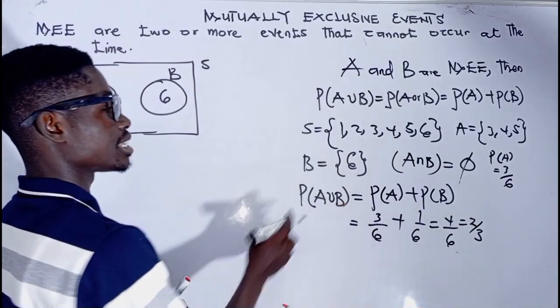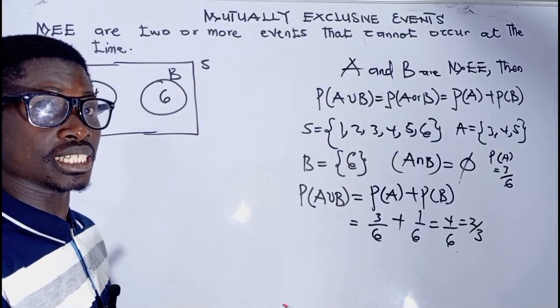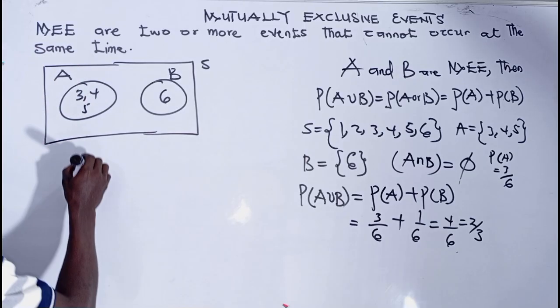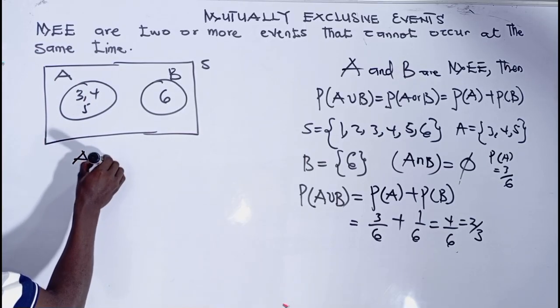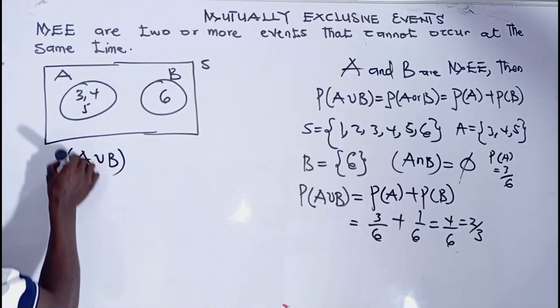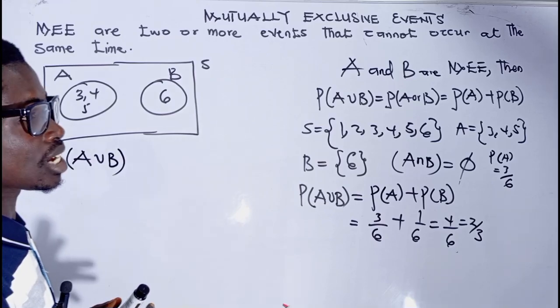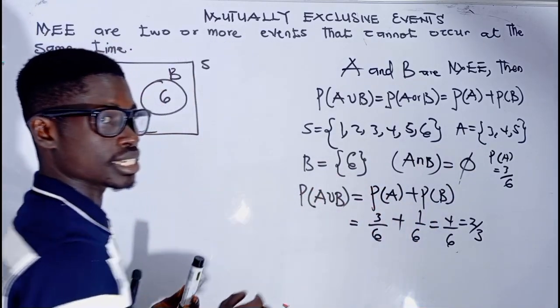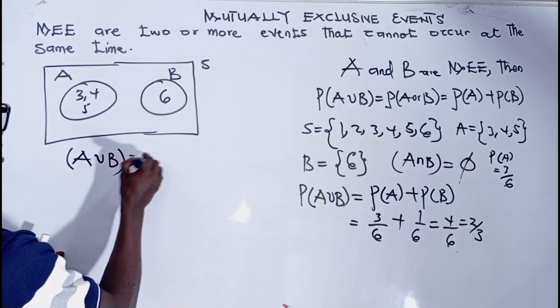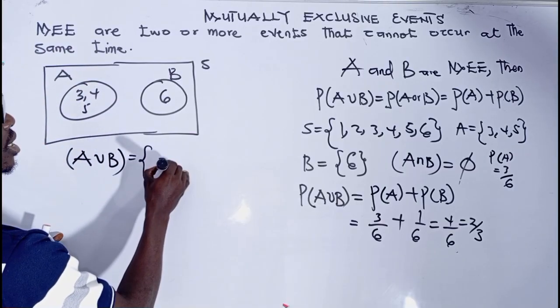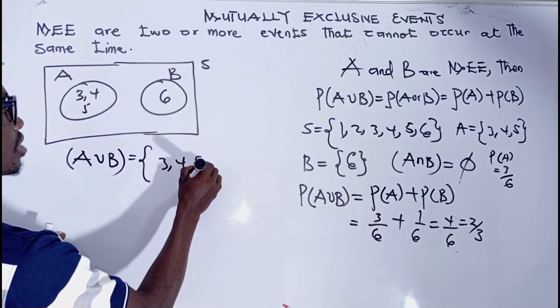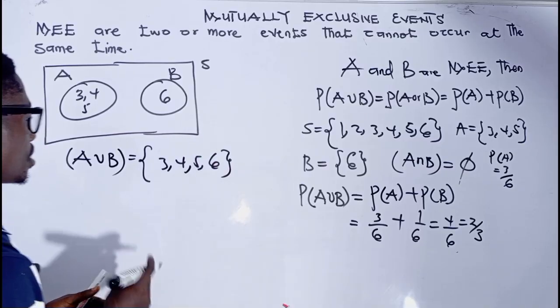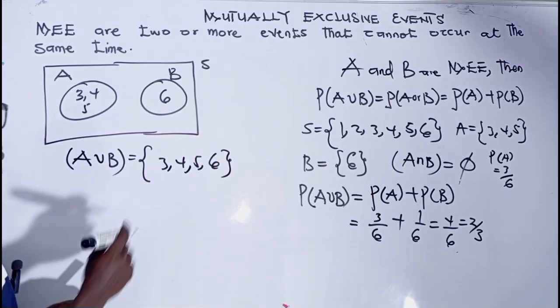So let's verify this rule using our knowledge in set. In set, when we are being asked to find A union B, what does it mean? It means that we are to put set A and then set B together. So this is what we are going to have: 3, 4, 5, and then 6. So this is A union B.